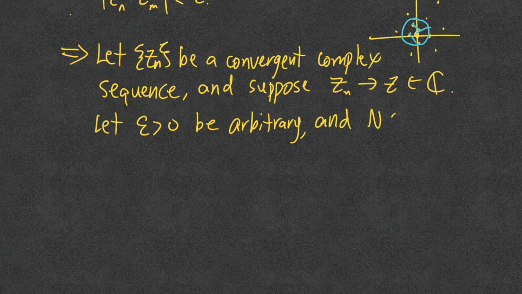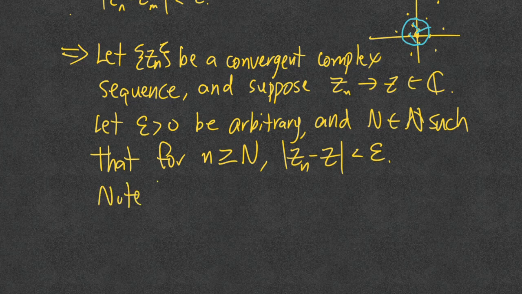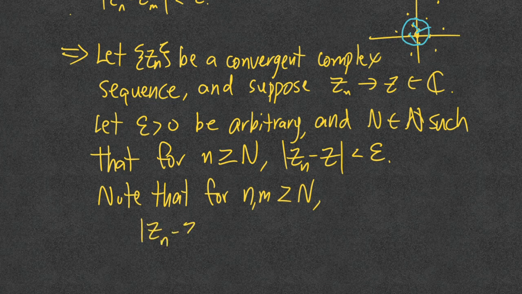And we'll let N be the natural number such that for any integer beyond that threshold, the difference between z sub n and z is less than epsilon. Now we want to show that this thing is Cauchy. So we want to note that for n and m bigger than that threshold, we want to show that the difference between z sub n and z sub m is less than epsilon. I can make that as small as I want.